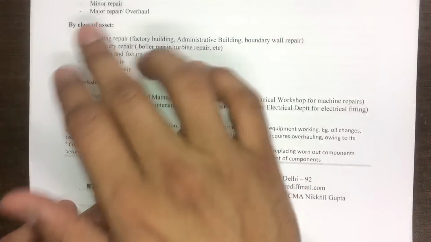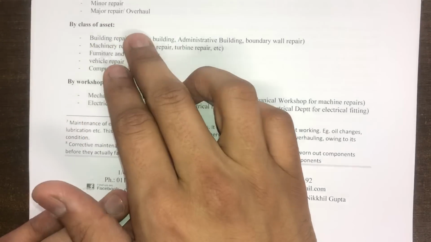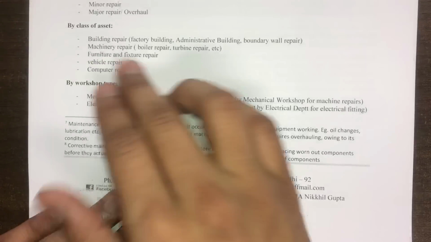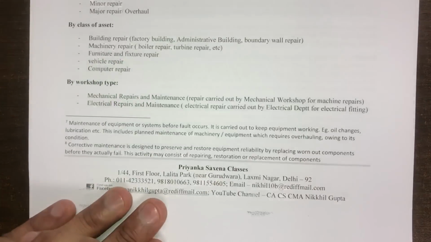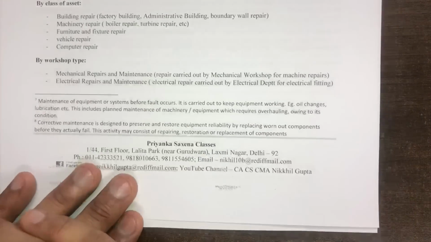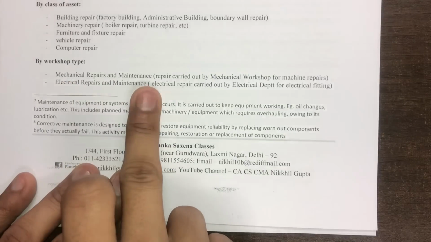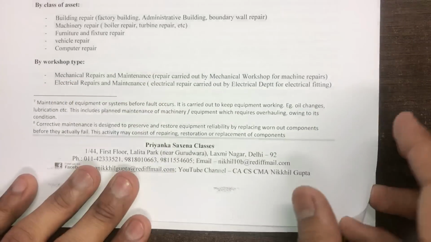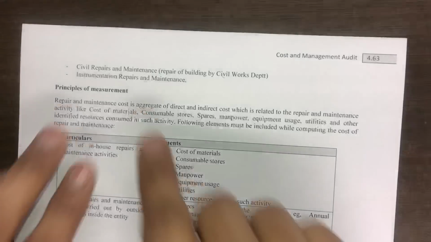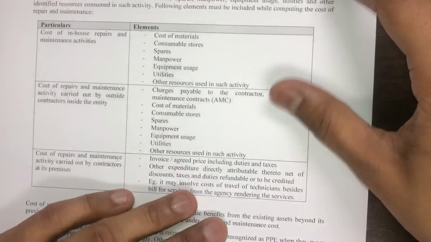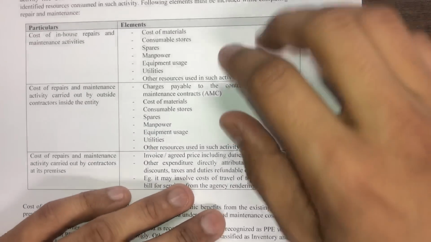By the class of asset, if repair is done to building, then it is called building repair. If repair is done to machinery, it's called machinery repair, furniture repair, vehicle repair, computer repair, etc. Then the workshop type: what type of repair is there? Whether it is mechanical repair, electrical repair, civil repair, instrumental repairs, etc. So these are the categories of repair and maintenance expenditure.